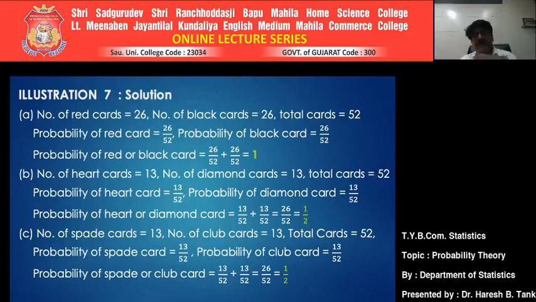Now we are connecting it with the word or. When you connect it with the word or, naturally the addition theorem can be applied. But while using the addition theorem, you should test mutual exclusiveness. Getting a heart card and getting a diamond card, are they mutually exclusive?